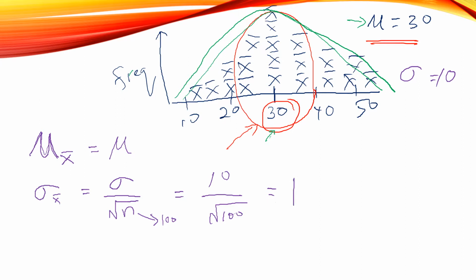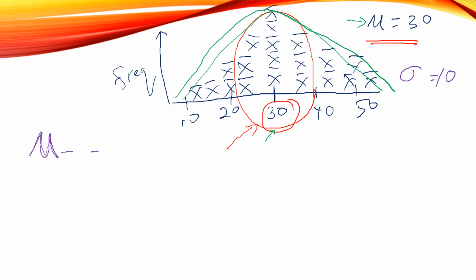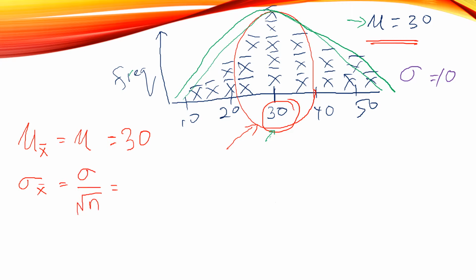So how do you apply this? Let me clear the board a little bit. We now know that the mean of the sample mean is equal to the population mean, which in this case is 30, and the standard deviation of the sample mean is the population standard deviation divided by the square root of n, and this equals 1.